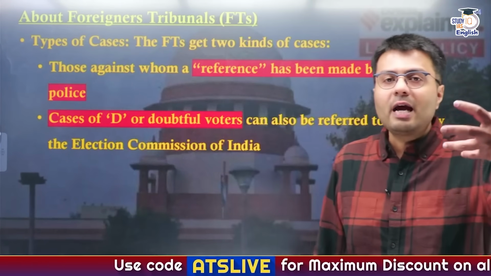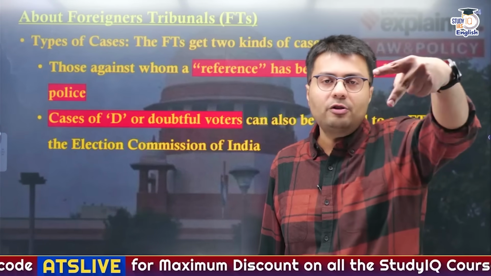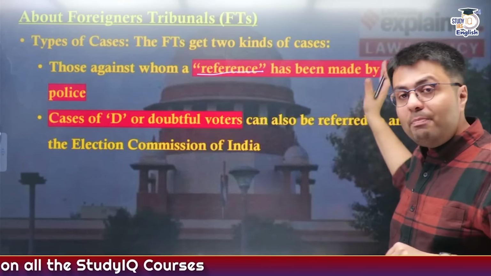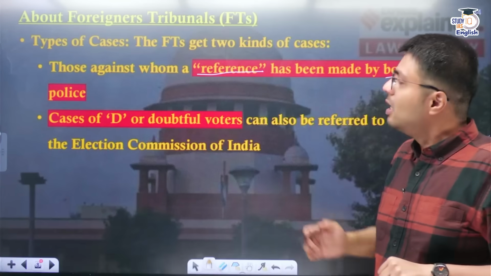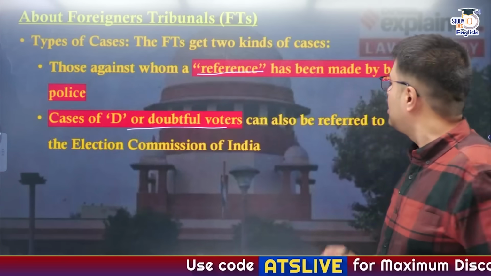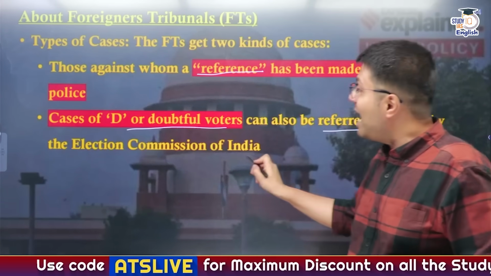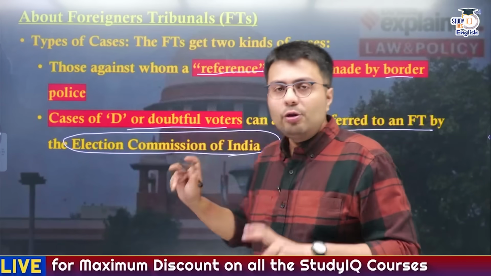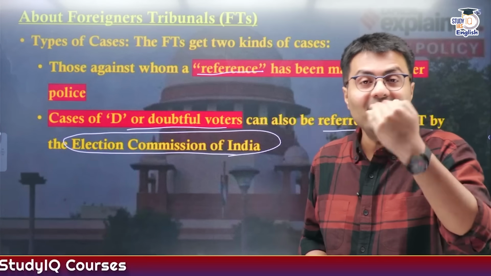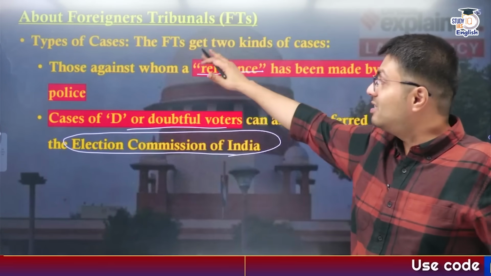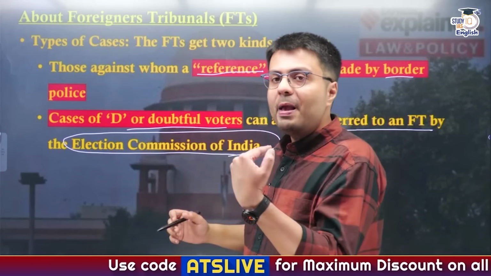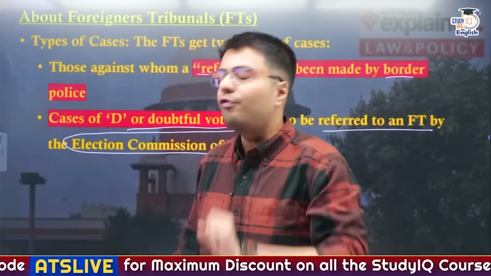Now basically the foreigner tribunal gets two kinds of references. First are the people against whom a reference has been made by Assam's border police force, and the other people are those listed as doubtful voters or D voters who have been referred to the foreigner tribunal by the Election Commission of India. So basically two authorities in India have the power to refer these people to the foreigner tribunal in case they suspect these people as foreigners. This is Assam's state border police as well as the Election Commission of India, right? So these two refer certain suspected cases to the foreigner tribunal.